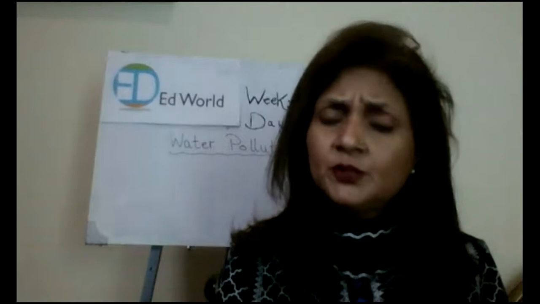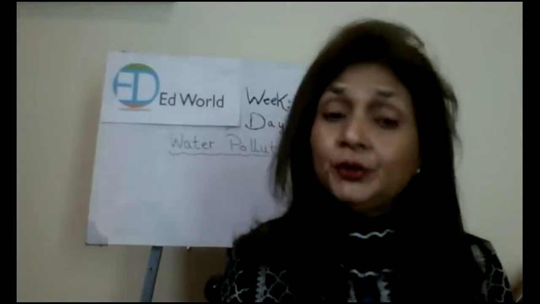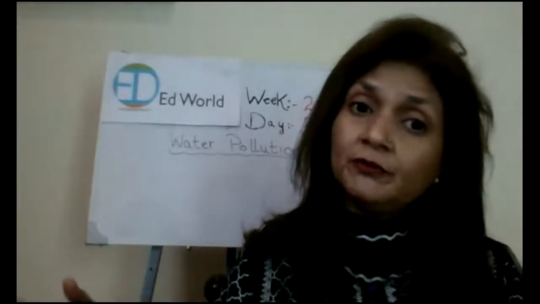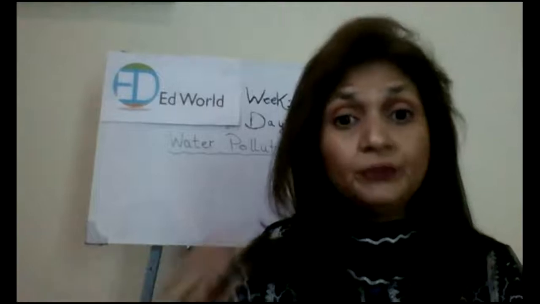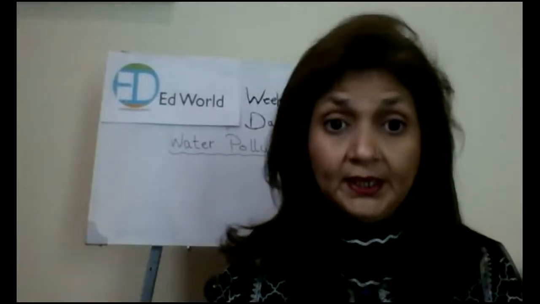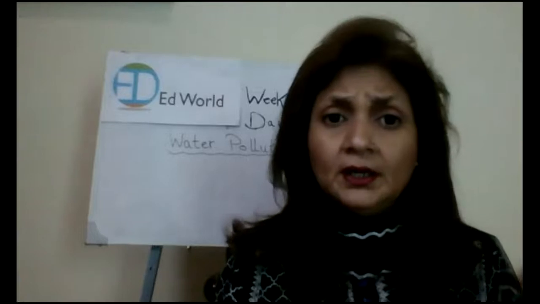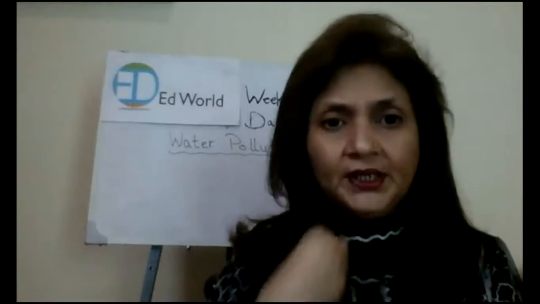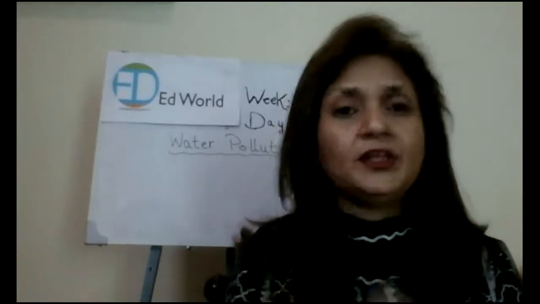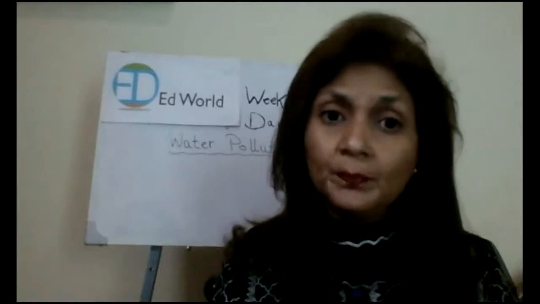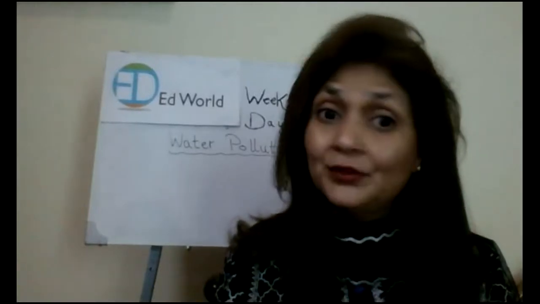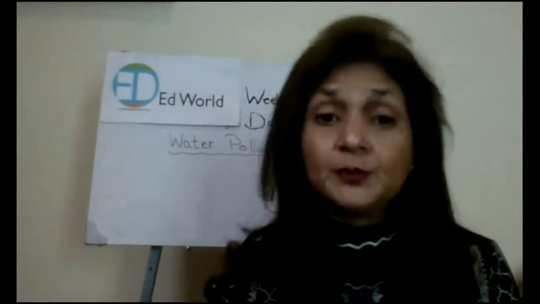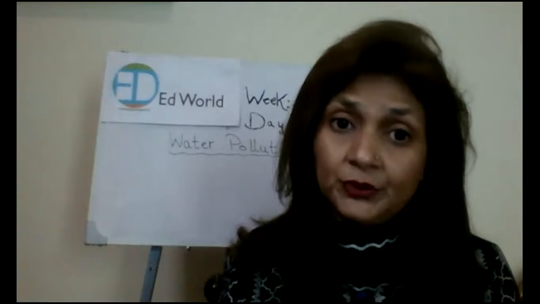Who makes things polluted? You people, human beings, all of us, when we throw garbage on the floor or on the ground, or when you go for a picnic near a beach or the sea. You eat your food, French fries, chips, and then you throw the wrappers in the sea or on the ground, so that way the area is polluted. That way the sea is polluted.